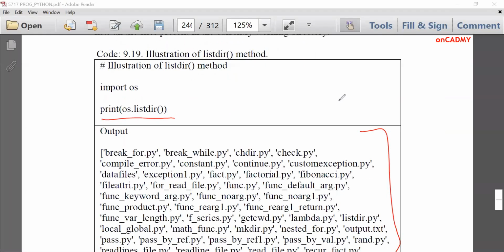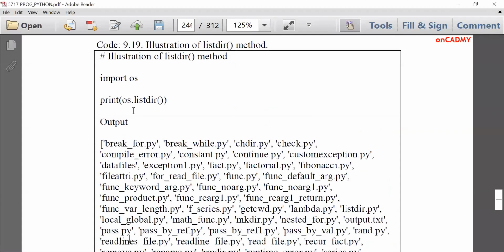Because we are working on the pyprogs folder, these are all the files that we have created, all the programs, because all of them have the extension .py inside the pyprogs folder or directory. So it will list all the files or folders inside the particular folder on which we are working, which is a root directory now.